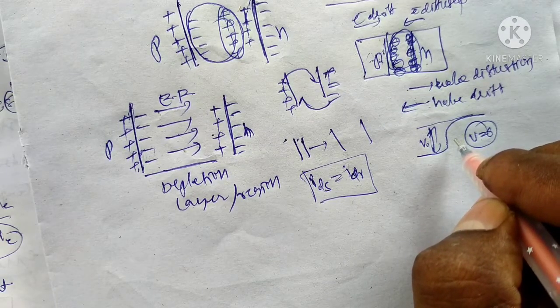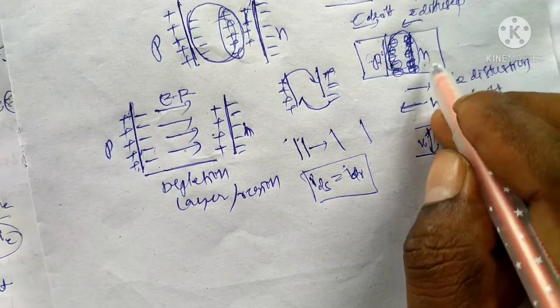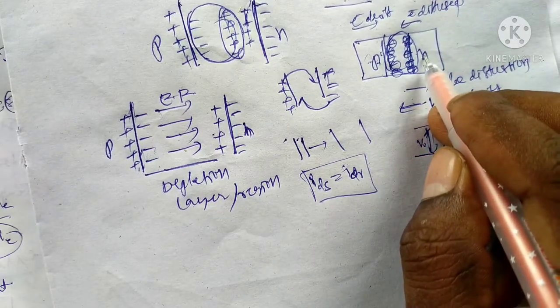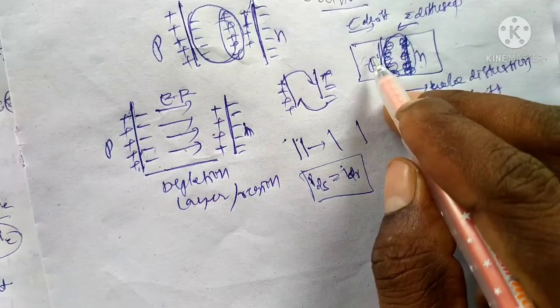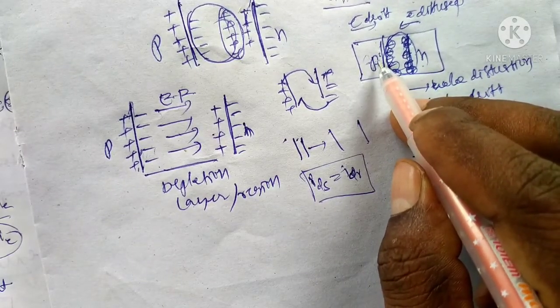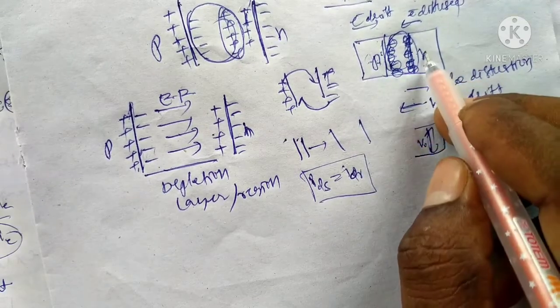Here the n-type material has lost electrons, which means electrons come to this side. Also the p-type material has lost holes, which means holes come to this side.